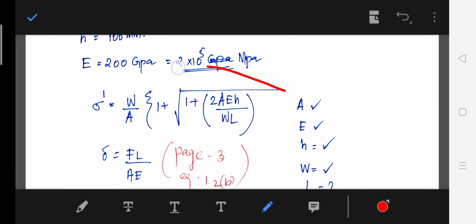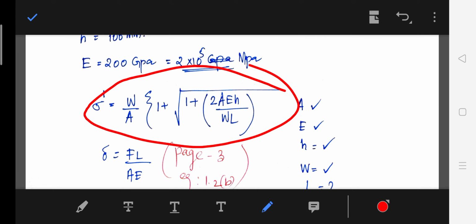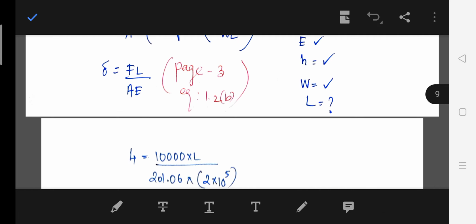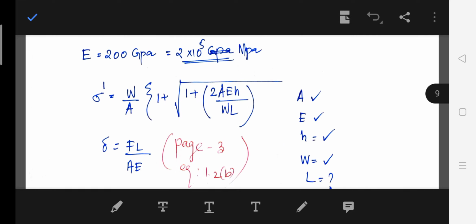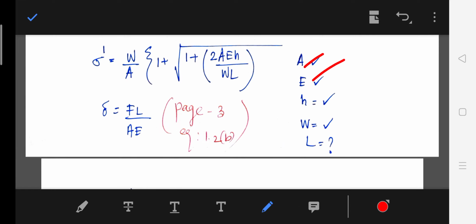So we know the equation of impact stress, already explained. So see what things are not given in the equation. Sigma dash we have to find. W is there, area of cross section is there, Young's modulus is there, H is there, but what is not given? Length is not given, right? Area is given, Young's modulus is given, H is given, W is there, length is not given.